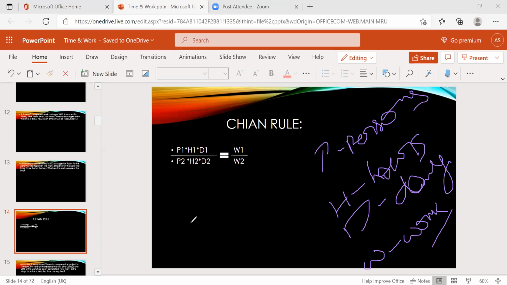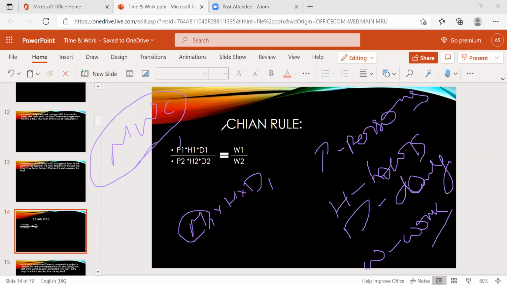Some of the books follow the formula M1 H1 D1, using M for men. I have just used P for men, women, and children. Both the formulas are correct.